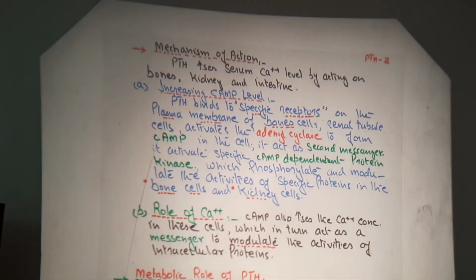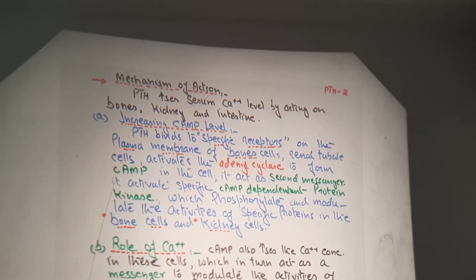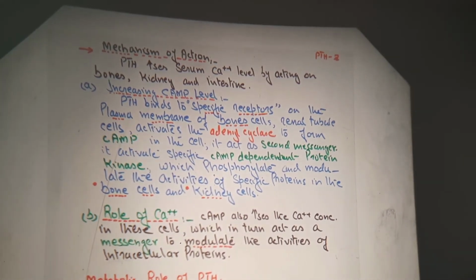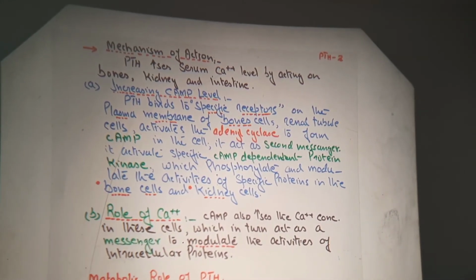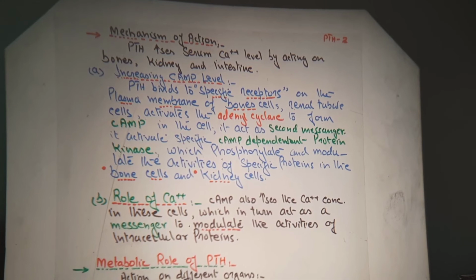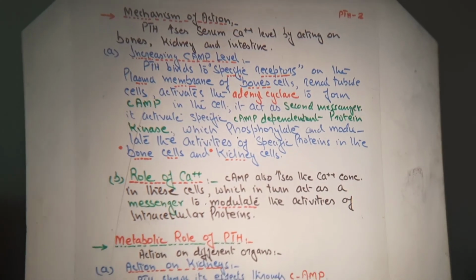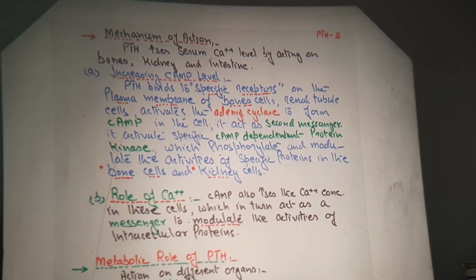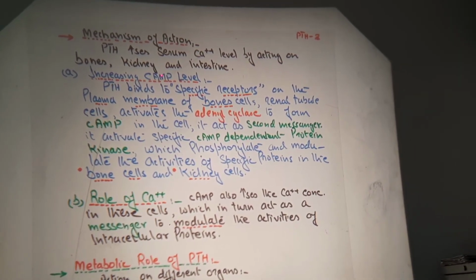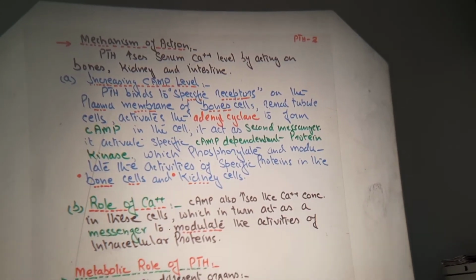Now coming to the next, the mechanism of action of parathyroid hormone. How does parathyroid hormone show its effect? Parathyroid hormone increases the serum calcium level. You know the function of parathyroid hormone is to regulate the calcium ion concentration and phosphorus ion concentration in the bloodstream. So parathyroid hormone increases the serum calcium level by acting on the bones, kidney and intestine. These are the sites of its action.